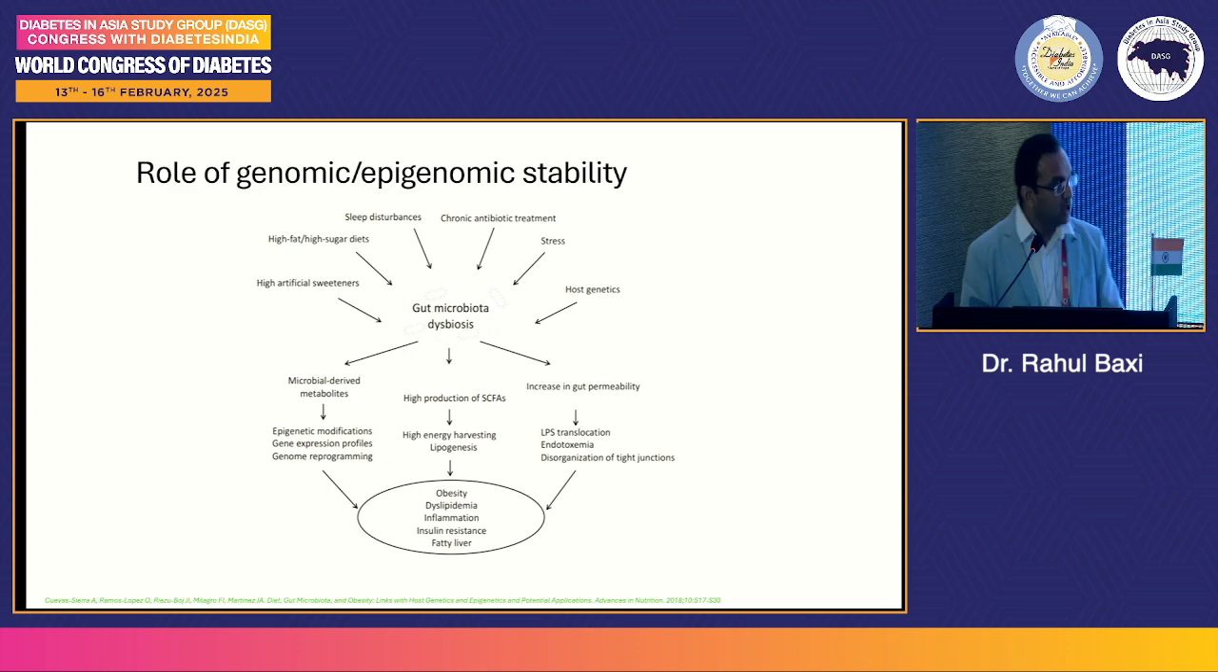So, microbiota dysbiosis. So there is eubiosis and there is dysbiosis. So these are some of the important points, including high use of artificial sweeteners.